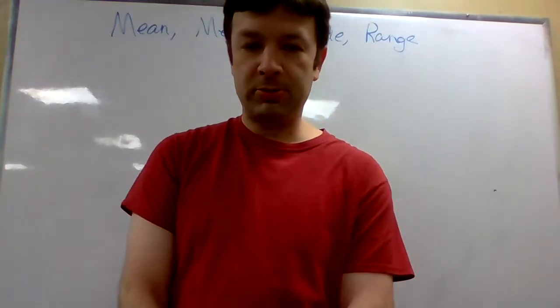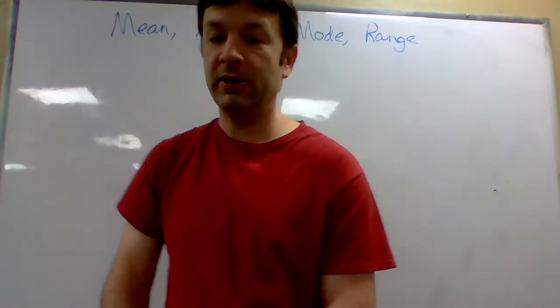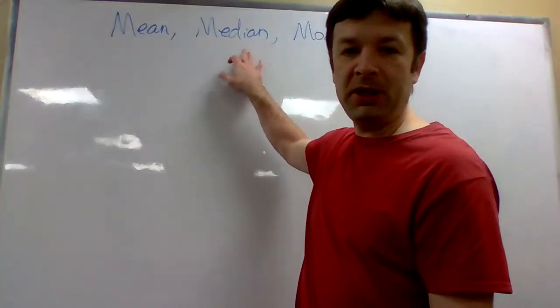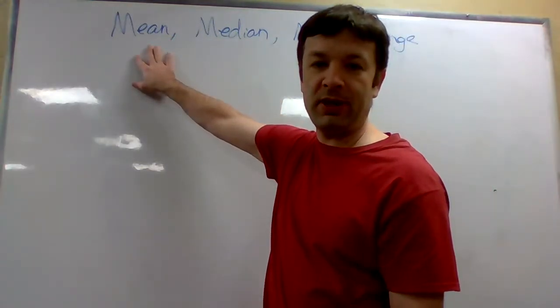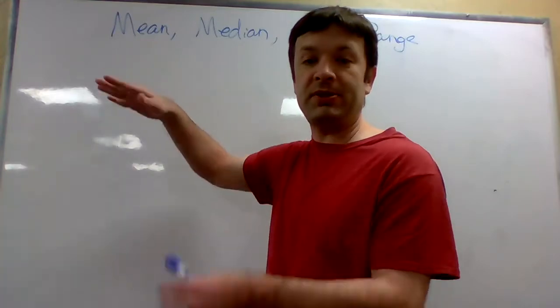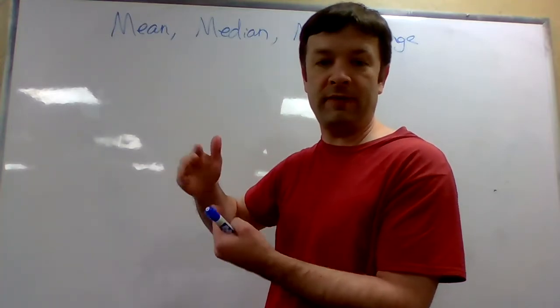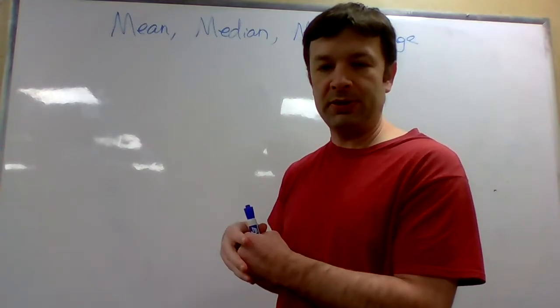Okay, so today we're doing page 447, 1 through 12, and I want to talk about mean, median, mode, and range. So, mean is just a kind of weird way of saying average, which to find the average, you just add all the numbers together and divide by the number of numbers. That's going to give you a number that's kind of in the middle of all the others.